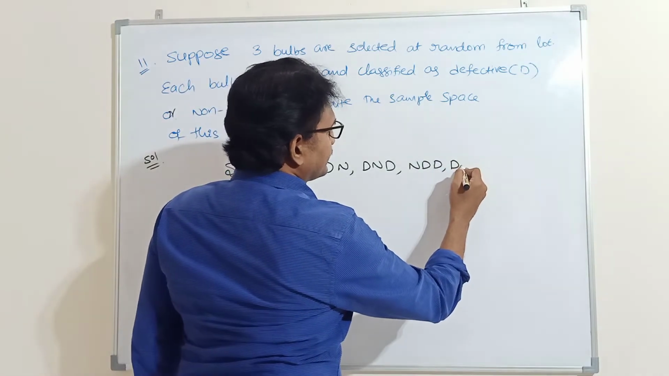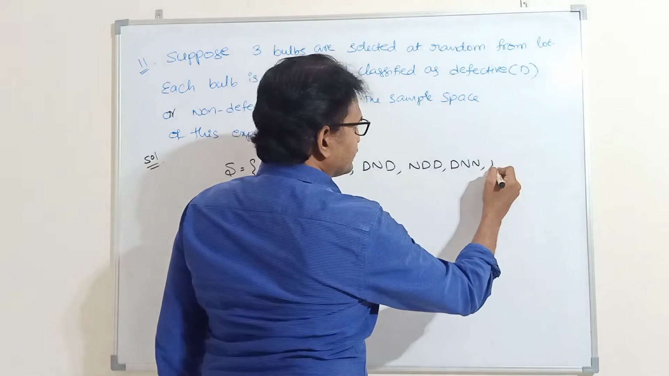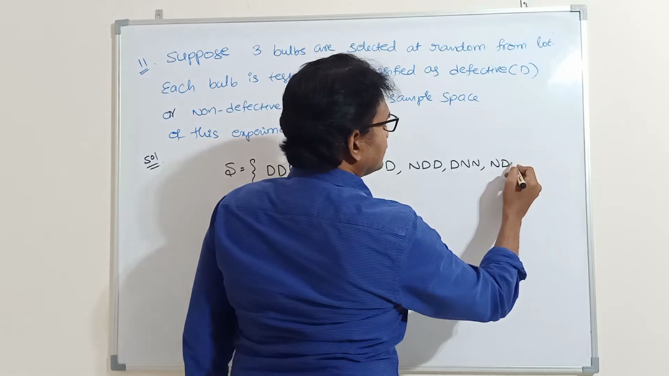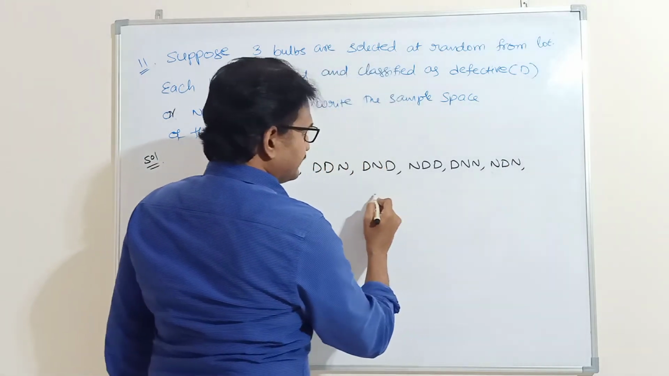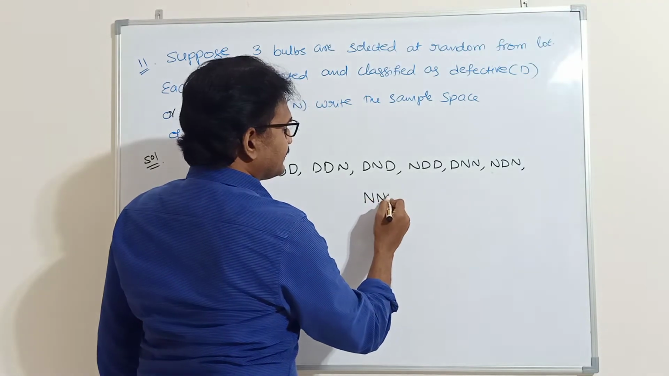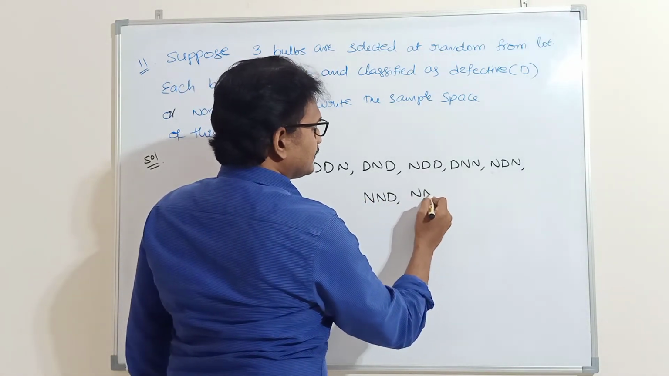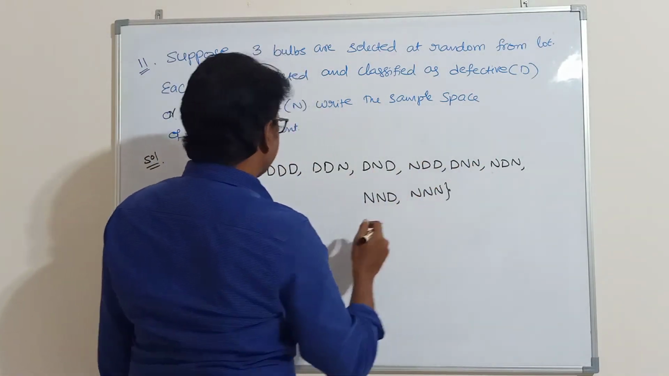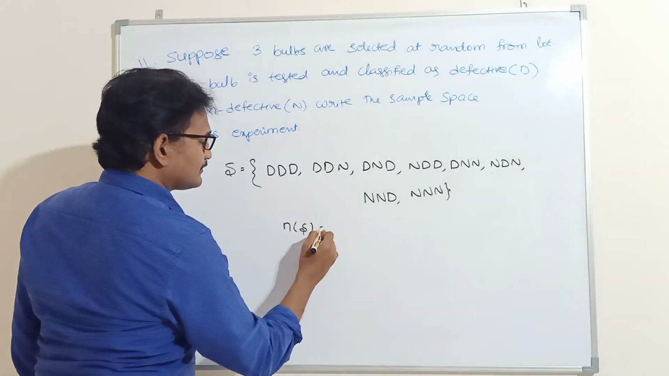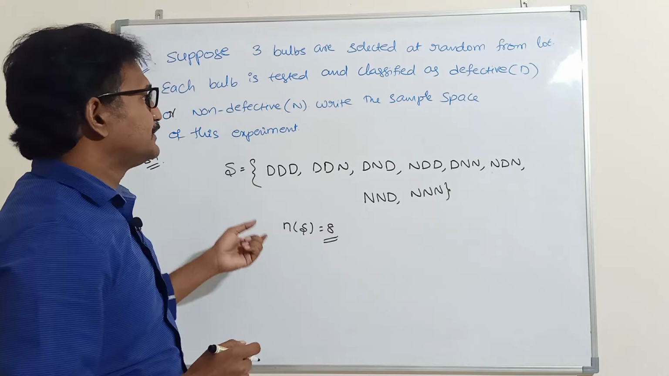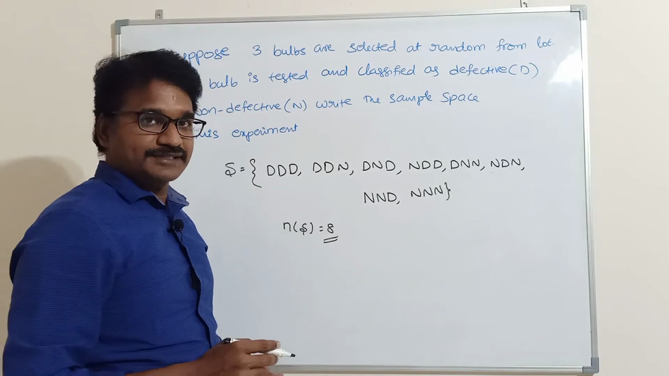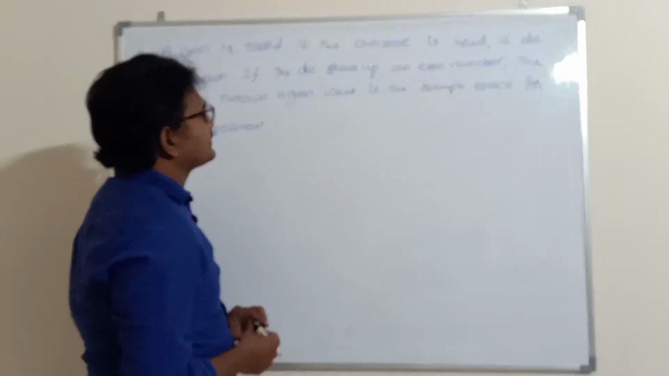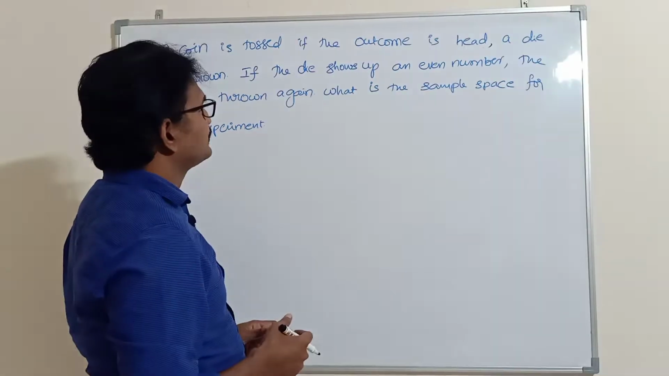Next, defective, non-defective, non-defective. Next, non-defective, defective, non-defective. Next, non-defective, non-defective, defective, 1 chance. So total how many will come? 1, 2, 3, 4, 5, 6, 7, 8. So number of sample points is 8. When you are drawing 3 bulbs from a lot, total how many sample points are there for this situation? 8. Next, 12th problem. A coin is tossed. If the outcome is head, a die is thrown.